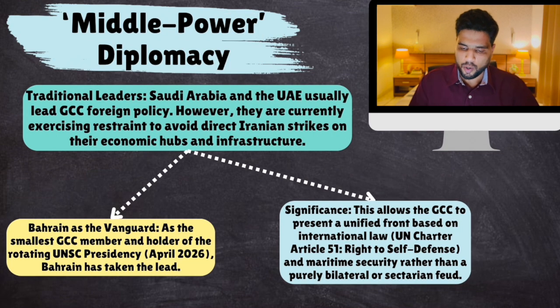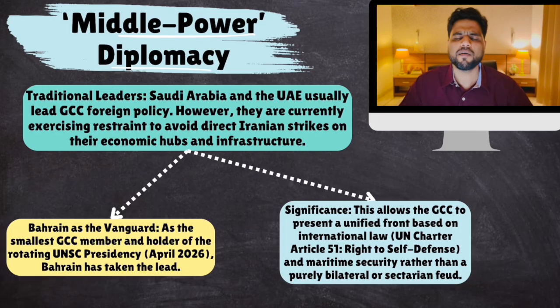Now, what are the geopolitical ramifications for this? So this is considered a middle power diplomacy. Bahrain is a middle power, Saudi Arabia is a middle power, and instead of USA, UK, France, these middle power countries have gotten together to condemn actions or to take actions against Iran.